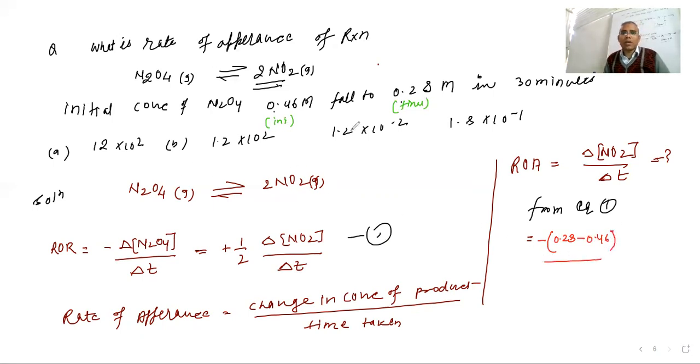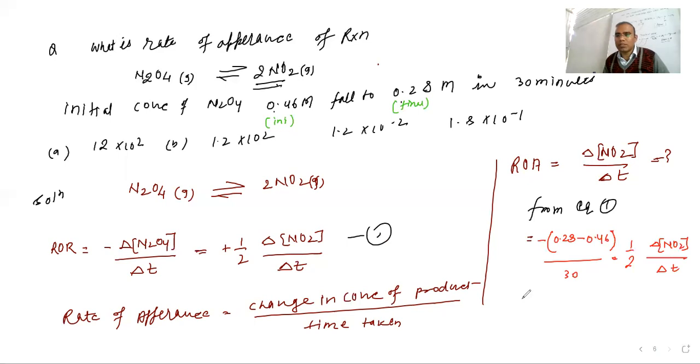Divided by total time, which is 30 minutes, meaning 30 minus 0, final will be 30, initial will be 0, so we directly write 30 equal to 1 by 2 delta NO2 upon dt, this is the appearance. For rate we take the change in concentration upon dt, and 1 by 2 is the coefficient.